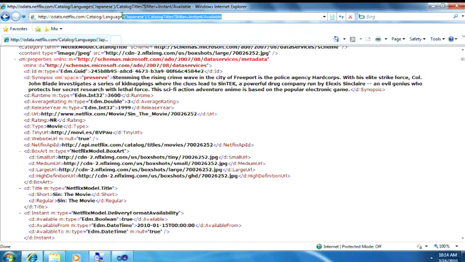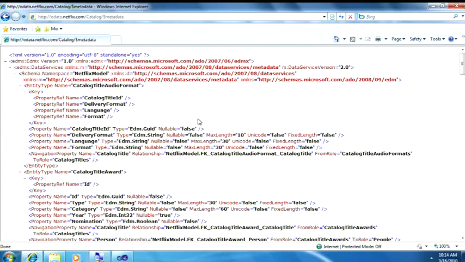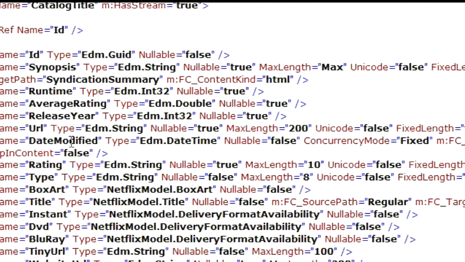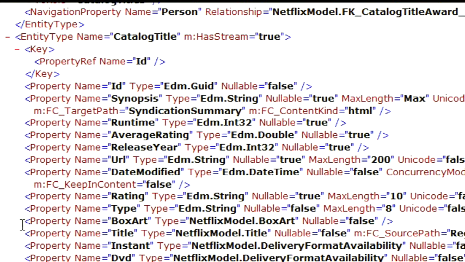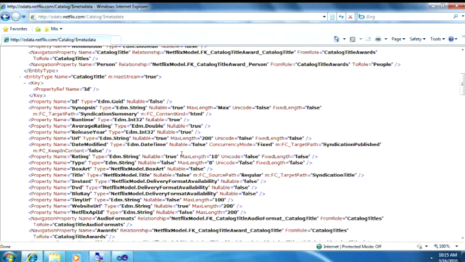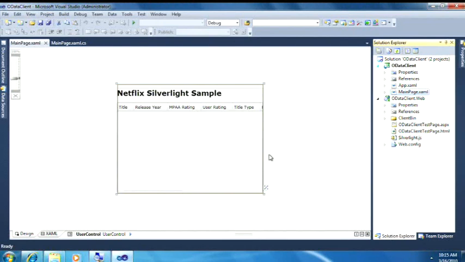In order to do that, Jonathan's going to utilize an option called $metadata. And when he does that, what you see is a document that gets returned that tells you every single type that is going to be returned by that service. So you see here, this is the catalog title. You see synopsis, it's a string. You see runtime is int32. And you see date modified is a date time. Now, where this becomes really great is I can take this information in a tool like Visual Studio 2010 and create a wonderful programming experience directly against that. So Jonathan, let's go ahead and open up VS 2010.